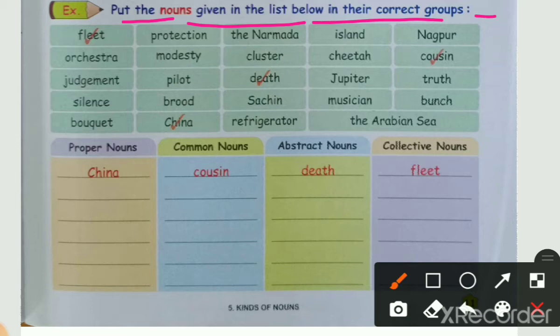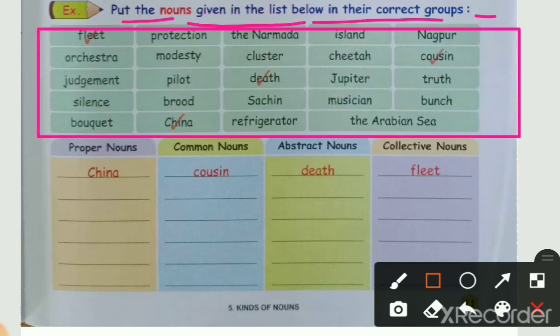Look at here, here is given the list of nouns and we have to put those nouns in their proper groups. Groups are given: here is proper nouns, here is common nouns, here is abstract nouns, and here is collective nouns.